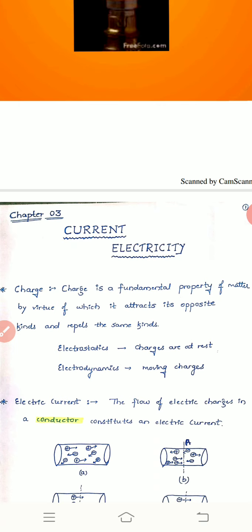Charge also attracts its opposite kind and repels the same kind. You already learnt it: positive and positive repel, negative and negative repel, but when you keep positive and negative charges, they will attract each other. This is one characteristic property of charge which you have learnt already.